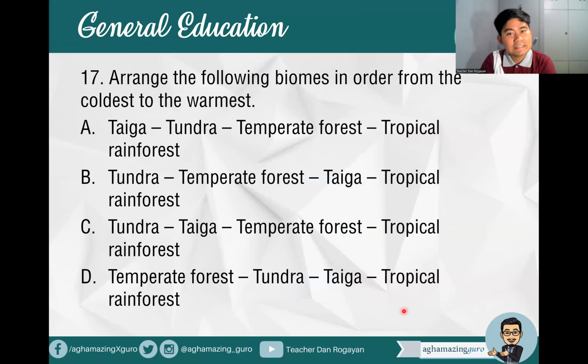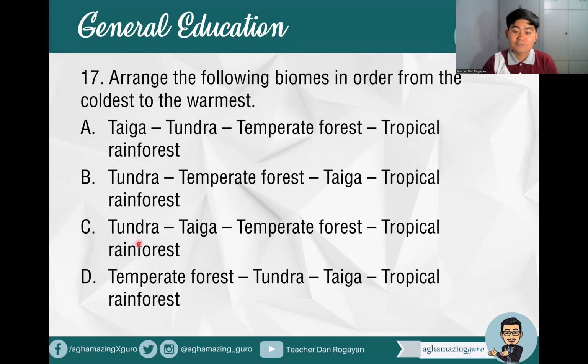Number 17, arrange the following biomes in order from the coldest to the warmest. We have the terms taiga, tundra, temperate forest, and tropical rainforest. So we have four biomes here. Which is the coldest and which is the warmest? Maybe most of us know that the coldest biome is what? Tundra. That's correct. So we're left with letter B or C.